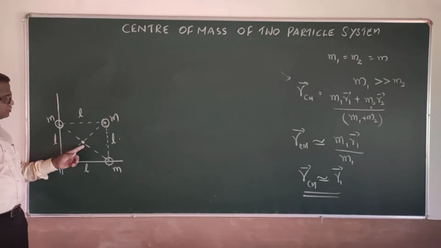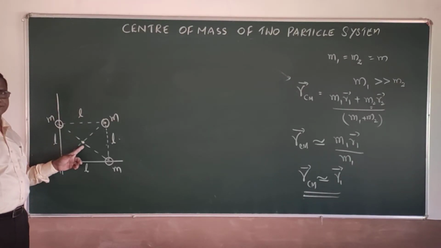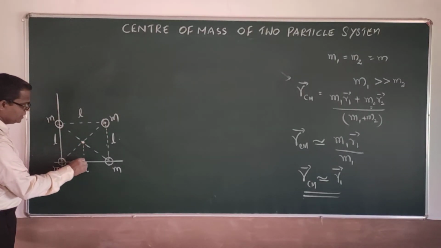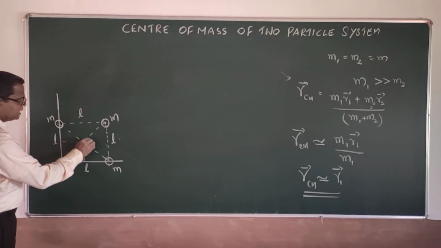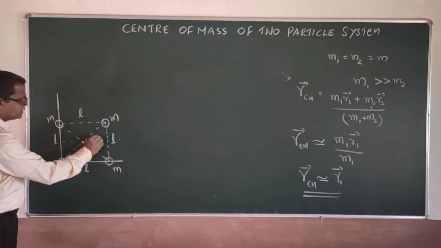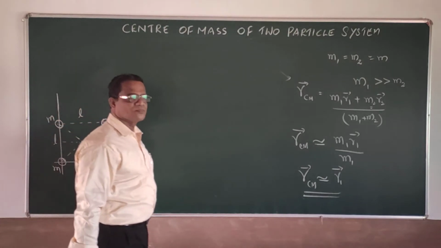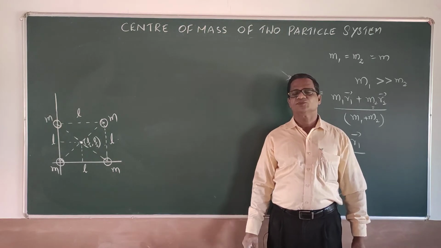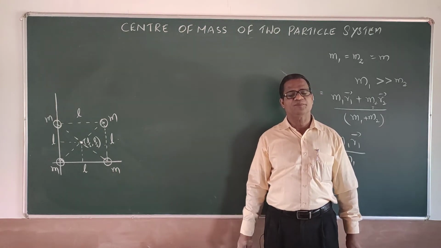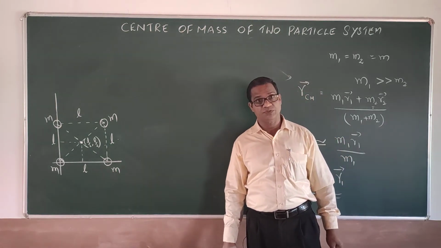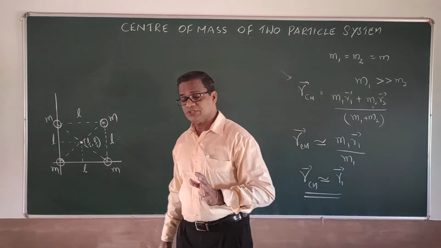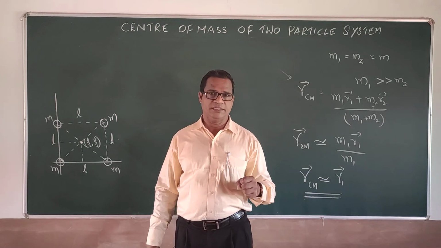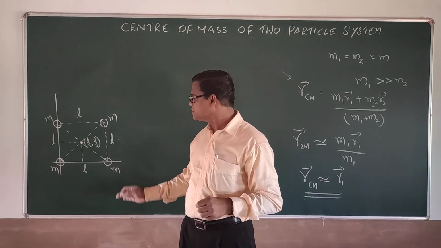If the side length is L, then the position will be L by 2 and L by 2. This is one way of finding the center of mass of a given mass distribution. If the distribution is regular and the masses are identical, then this method can be adopted.